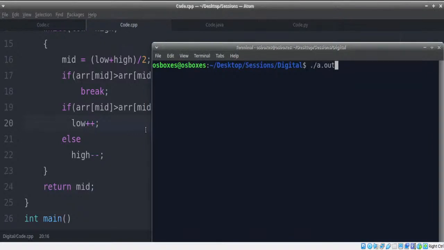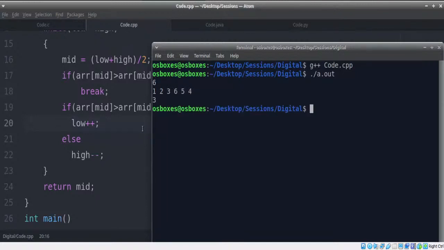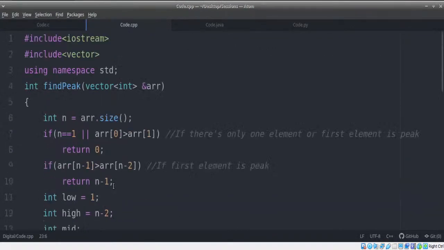Let's also try a middle element. Let's quickly give it a try. 1, 2, 3, 4, 6. Sorry guys. First let's give 6 elements: 1, 2, 3, 6, 5, and 4. Now index 3, which is 6, is the peak element. So this is your code.